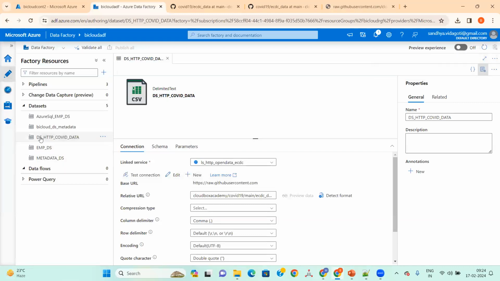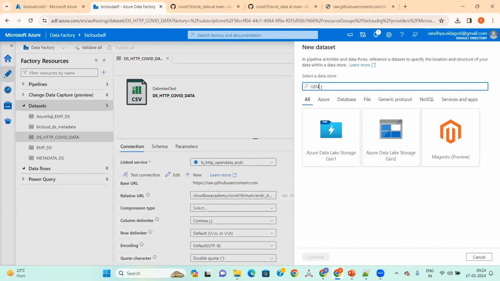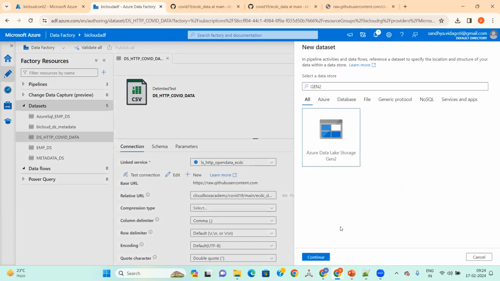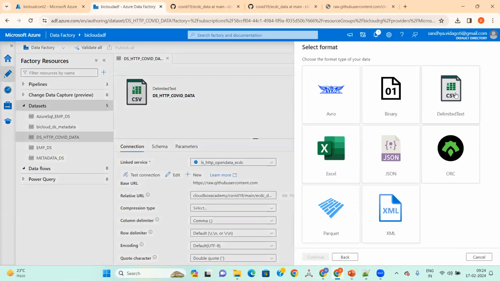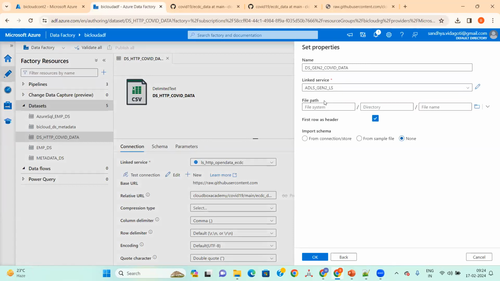Okay. And now, once I've created a source dataset, what will be the next task? To create a target dataset, right? Now I am creating the target dataset. The file format I want to load is the CSV file format. I'll name it DS dataset underscore Gen2 COVID data. And the linked service, we already have this one, so I'm using this linked service.